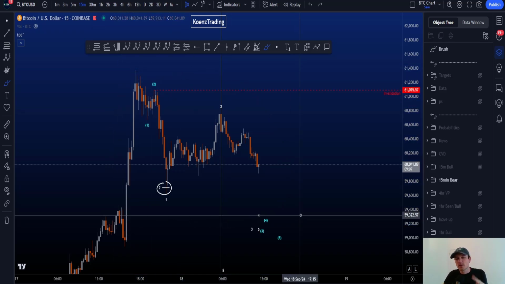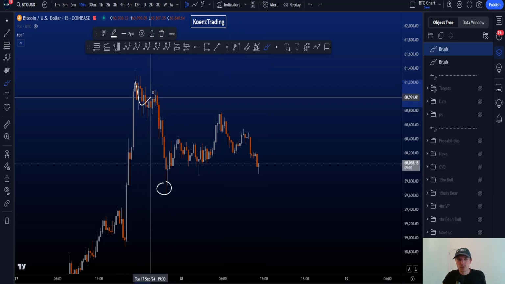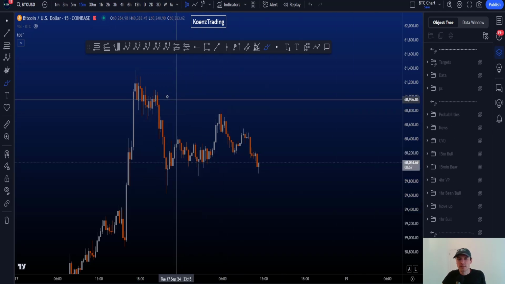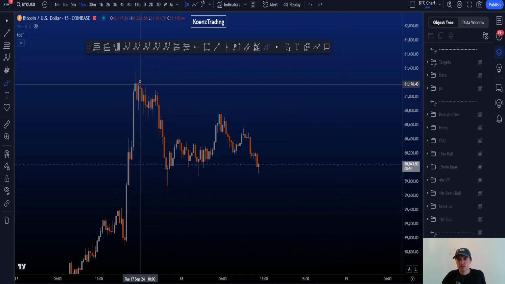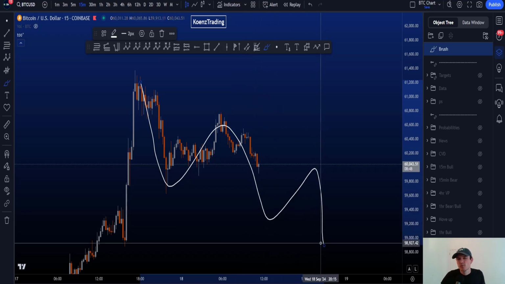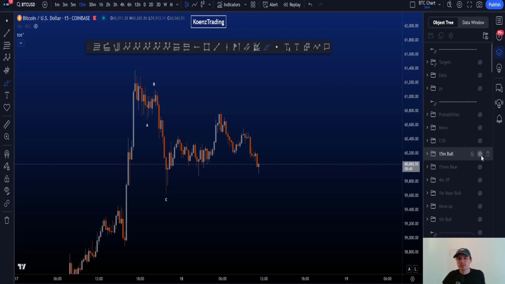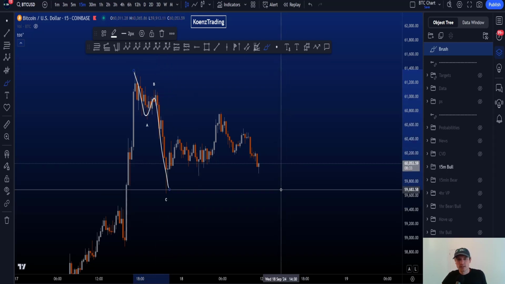But we cannot count another impulsive structure down here. A single impulse is already invalidated. 1, 2, 3, 4, 5. Wave 4 retraced too high. And if we want to count diagonal structures in here, then it's going to be expanding diagonal structures. Or this is only wave 1, 2, we still need 3, 4, 5. So it is too early to talk about diagonals because you want a wave 4 to finish first, which isn't the case. So therefore, the probabilities increase on a 15-minute time frame for a 3-wave zigzag to the downside, which